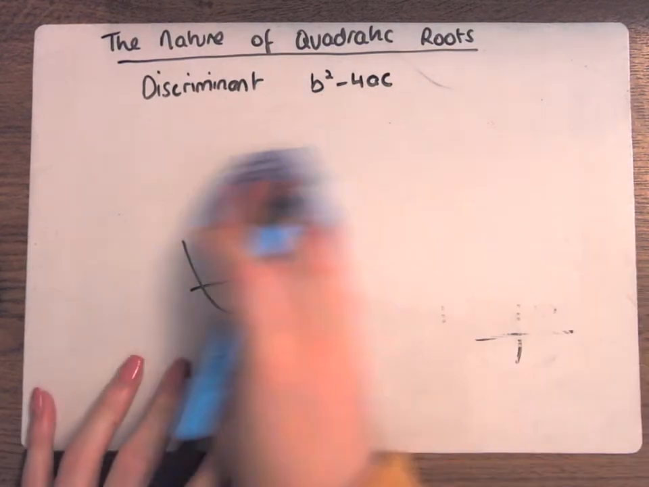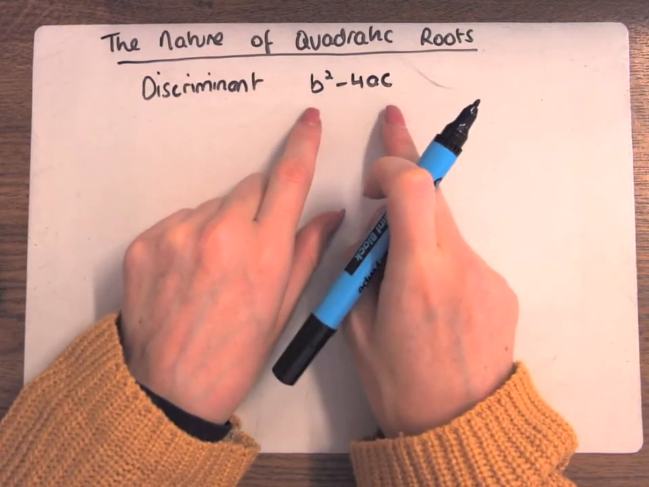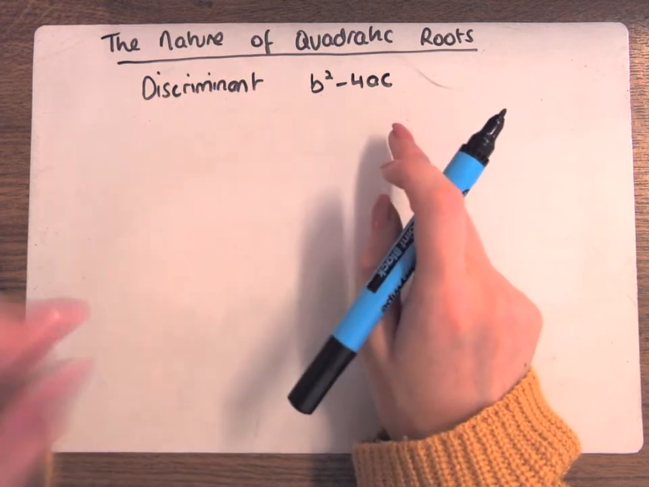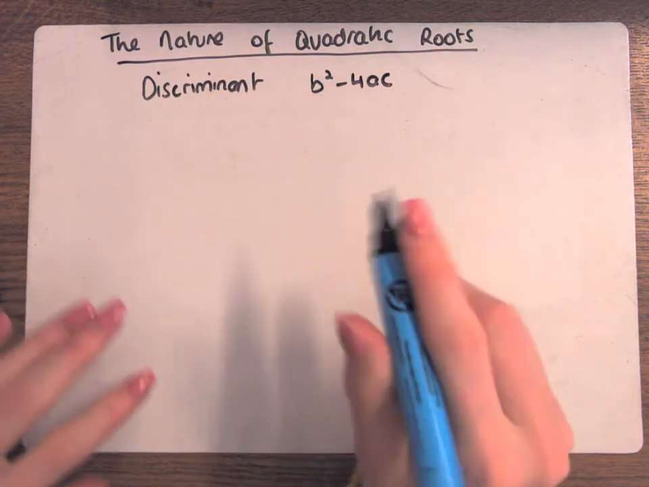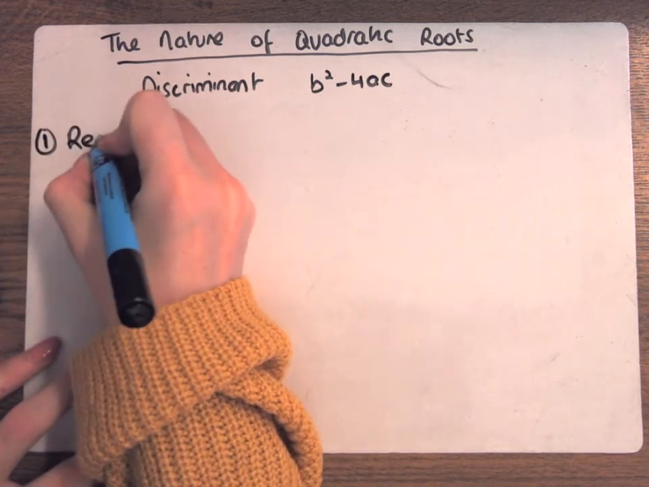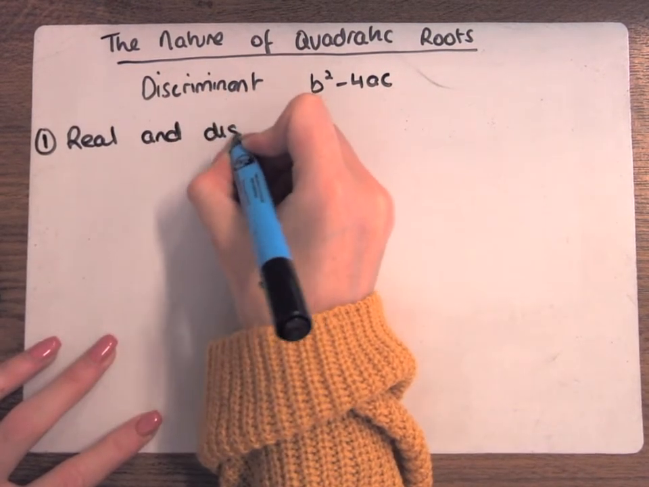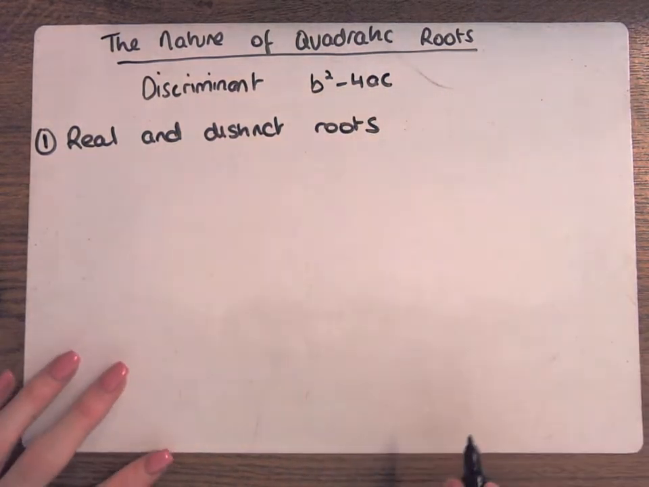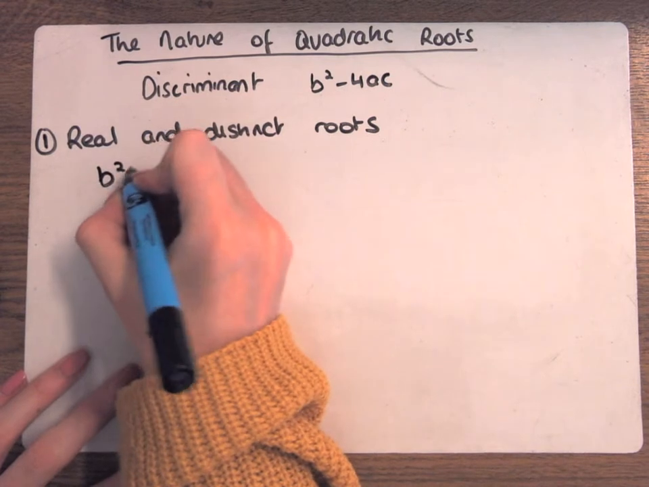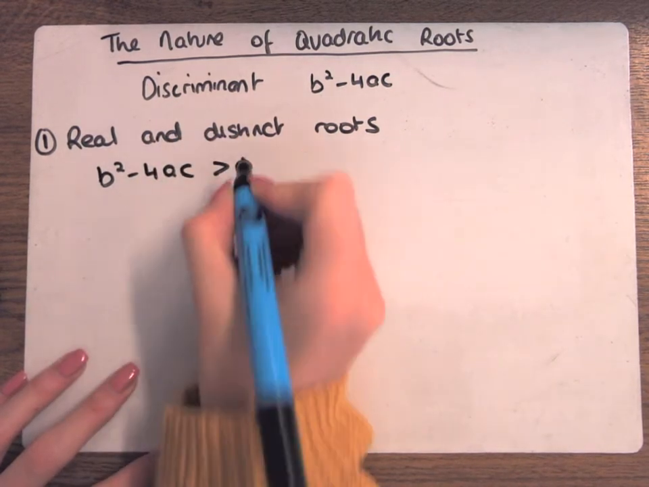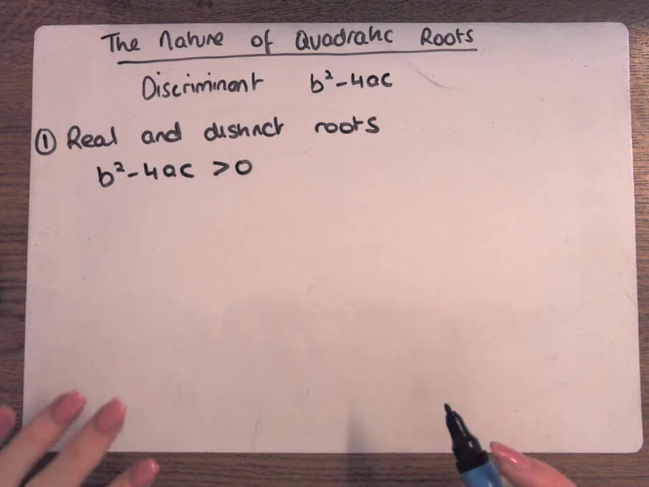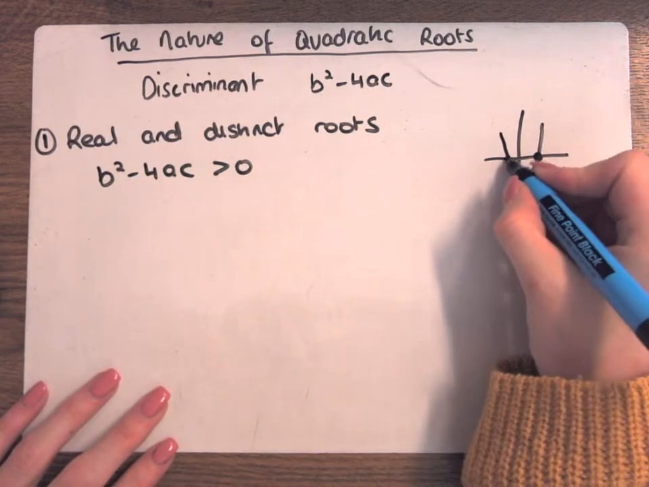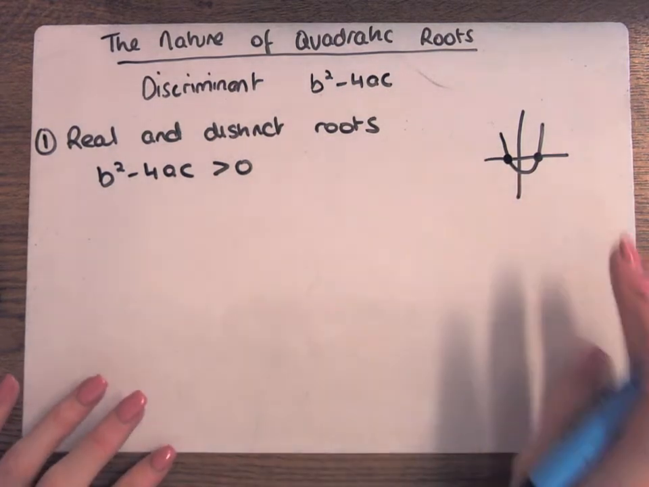So we need to decide the nature by looking at b squared minus 4ac and deciding, is it equal to 0, is it greater than 0, is it less than 0? We have to learn this off. The first thing we're going to do is real and distinct, or real and different roots. Two roots that are different. Real and distinct roots happens when b squared minus 4ac is bigger than 0. That's what real and distinct roots would look like on a picture.